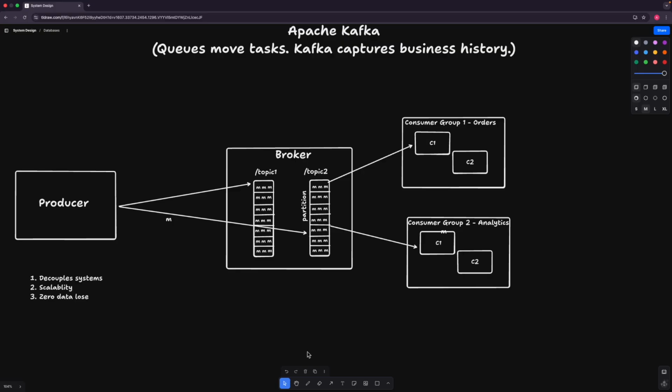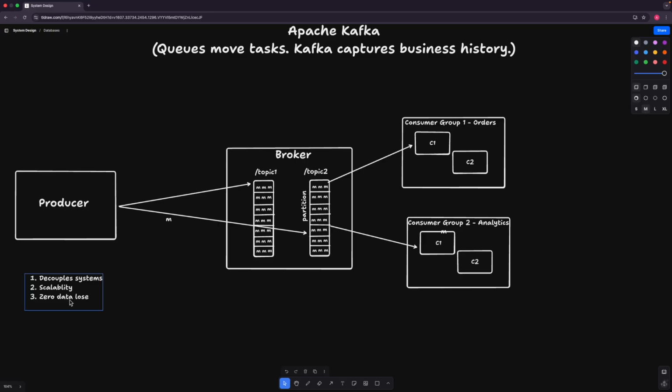So if any one of the brokers goes down, the message is still available in the other brokers. Because of this, we can say that it helps us achieve zero data loss. If any one broker goes down, we still have the message in the other brokers, and those messages are also stored for up to 7 to 14 days.